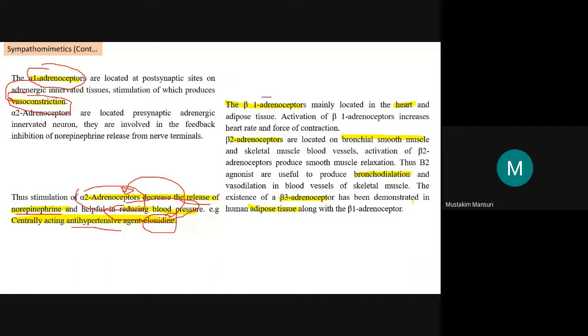And as I discussed earlier, beta 1 adrenoreceptor produces a positive effect on the heart and blood vessels, while beta 2 adrenoreceptor has an inhibitory effect on bronchial smooth muscles, so bronchodilation, and beta 3 is adipose tissue lipolysis.